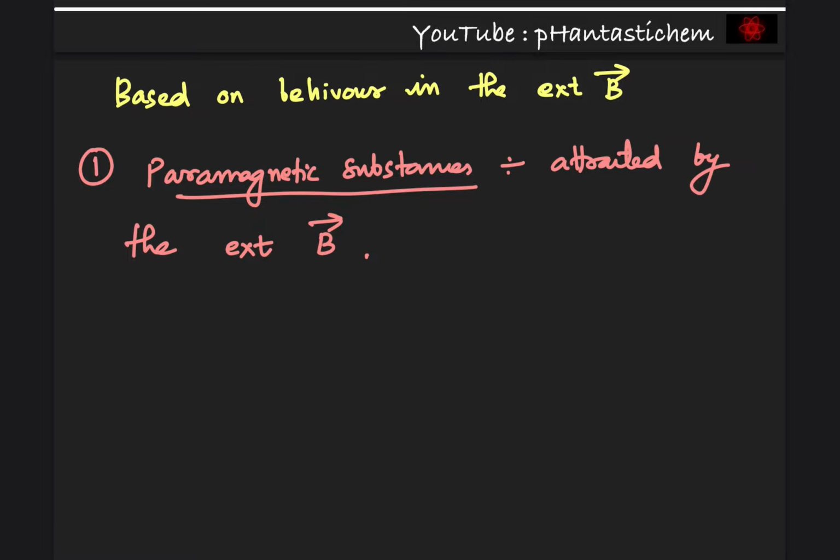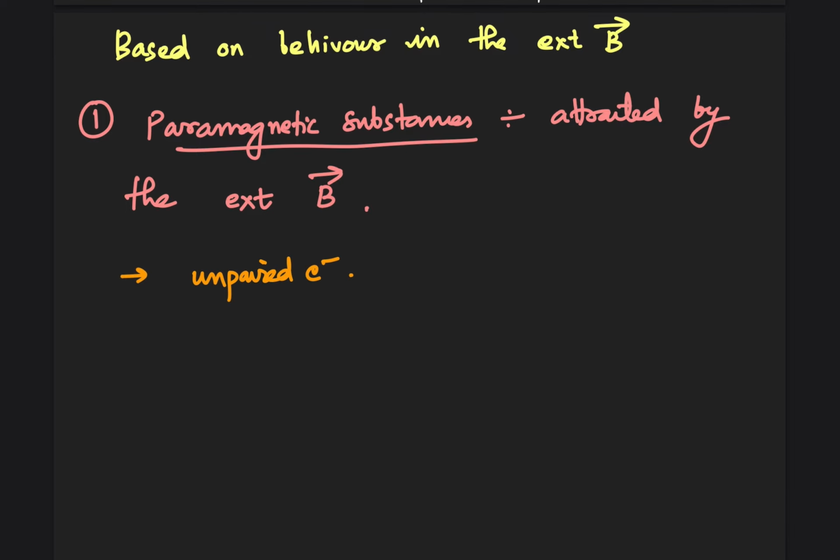This property is shown by those substances whose atoms, ions, or molecules contain unpaired electrons. Very important. Examples are Cu+2, Fe+3, and Cr+3. But these substances lose their magnetism in the absence of an external magnetic field.